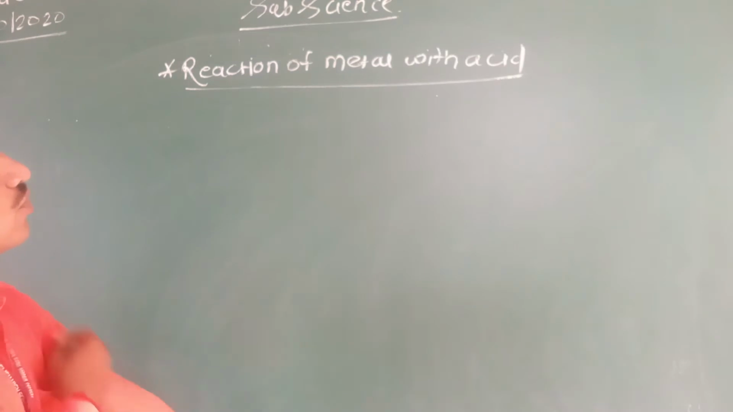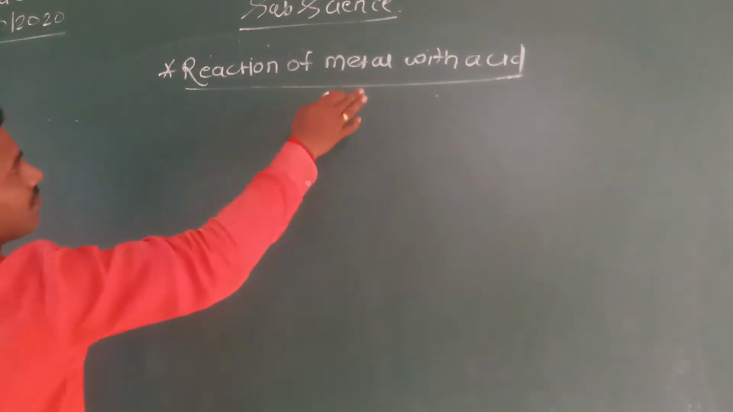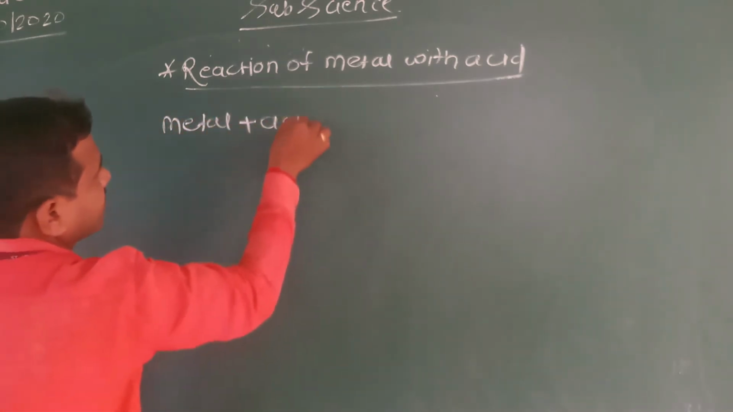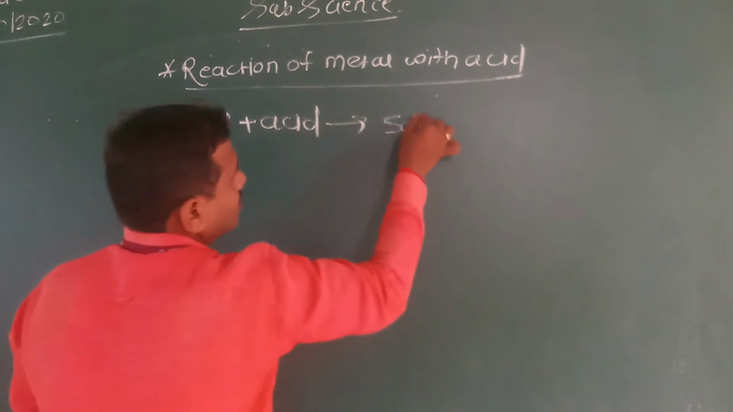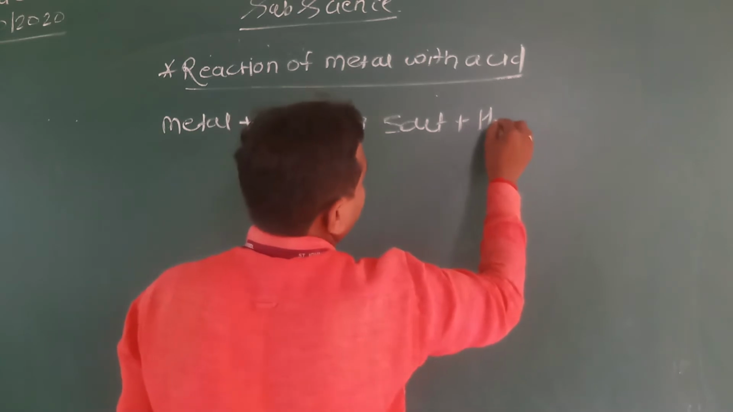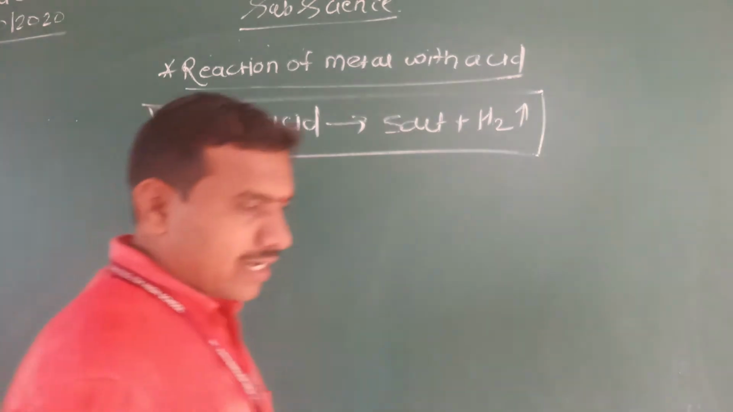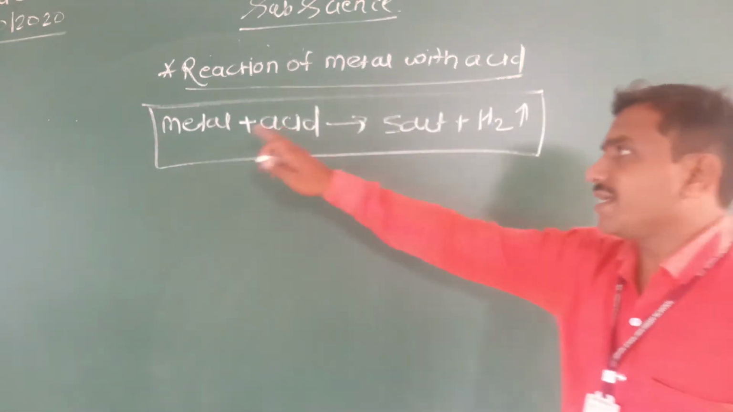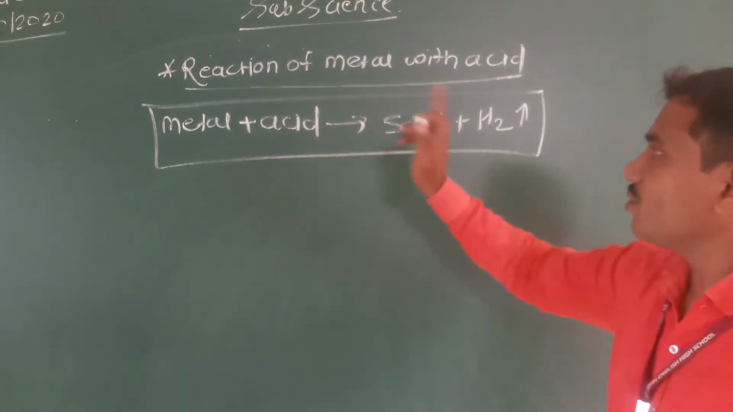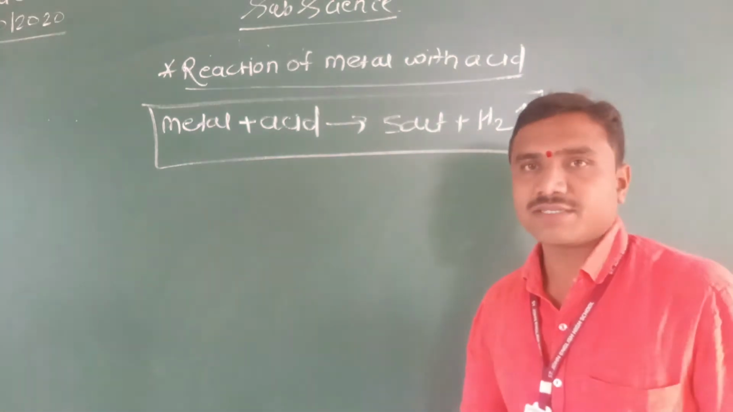Today we are going to discuss the reaction of metal with acid. The general reaction: when a metal reacts with an acid, it forms a salt and hydrogen gas. Any acid, when it reacts with a metal, forms a salt and hydrogen gas. This is the basic or general reaction.